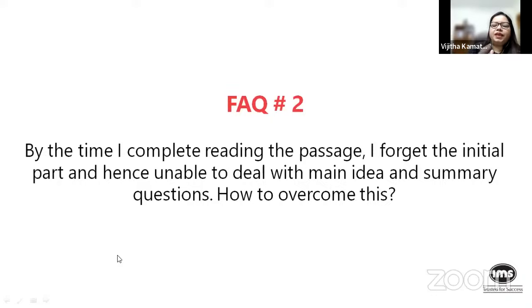If you're already faced with the constraint of time, you could perhaps, while you're revising this, because in your practice, definitely when you practiced RC, you did practice writing out each important idea of each paragraph, and you had a thought flow developed. So eventually in time-bound tests, you can try to sum up that important idea in your head, note down a couple of keywords as you're trying to summarize it in your mind.